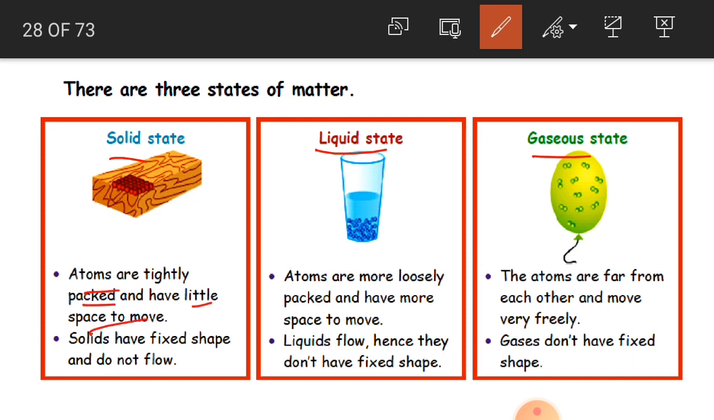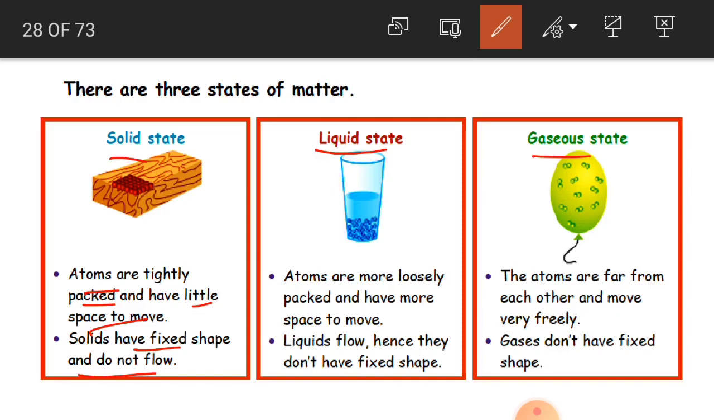Solid, if somebody holds you very tightly, children, for example, can you move? Can you move very freely? No, you cannot move. If you hold something very tight, we cannot move. Same like that here, atoms are packed very tightly and they have very little space to move. Clear? And solids have a fixed shape and do not flow.